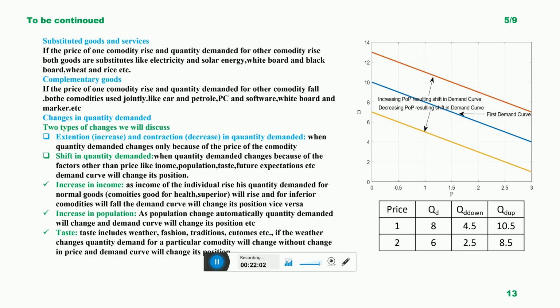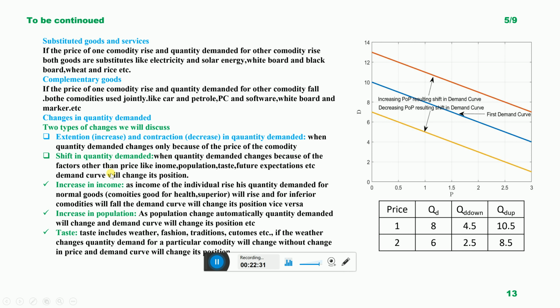When the price increases, the demand of the individual for that particular commodity will decrease, and when the price decreases, demand for that commodity will rise. Movement is along the curve. The curve will remain the same and the demand table will remain the same in this first type of change in quantity demand, which is extension and contraction in demand.